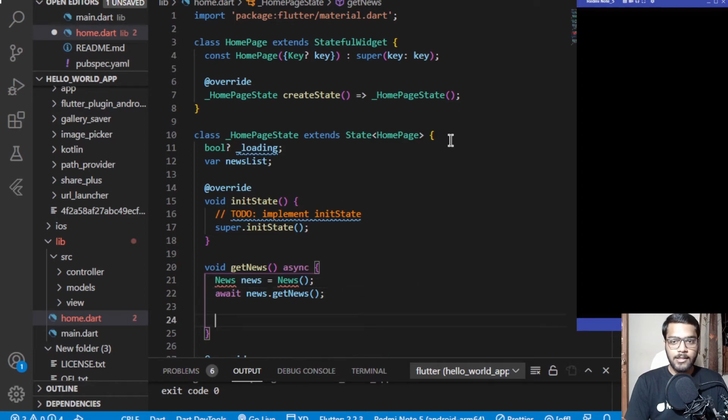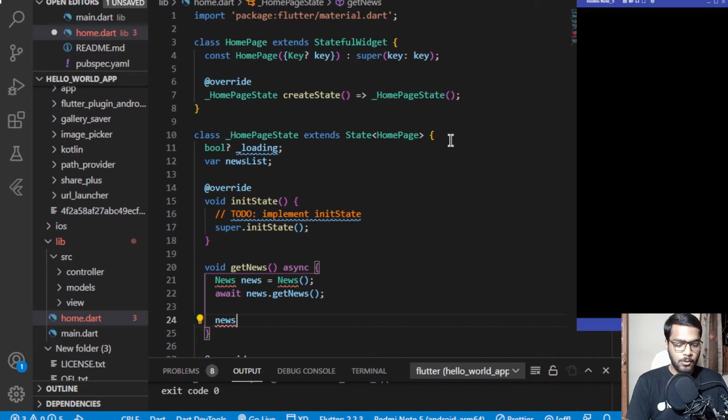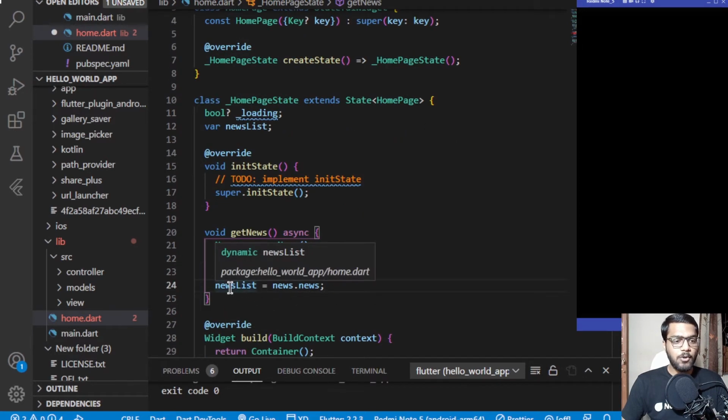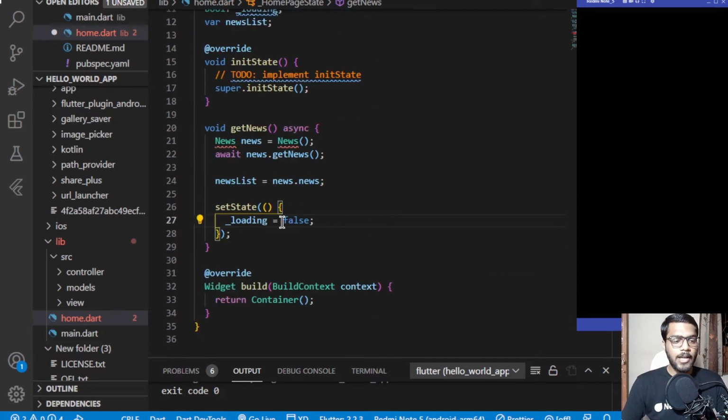So yeah, that's it. And later on, when we have got the result, what we can do is we can set the value of this news list, as I have created news list, and we can set the value of it to news, so that it is getting the data from that news, and it is assigning that particular data in the list format to this news list. And we'll be setting the state, and inside this set state we'll be changing the value of this underscore loading variable to be false, so that the user can know that the loading has completed and loading value has been set to false.